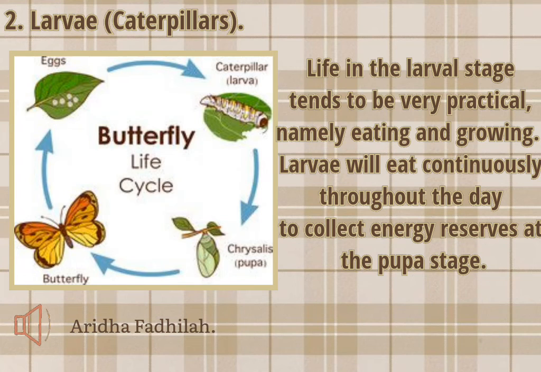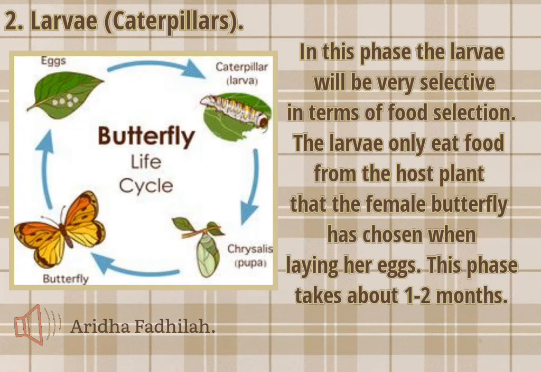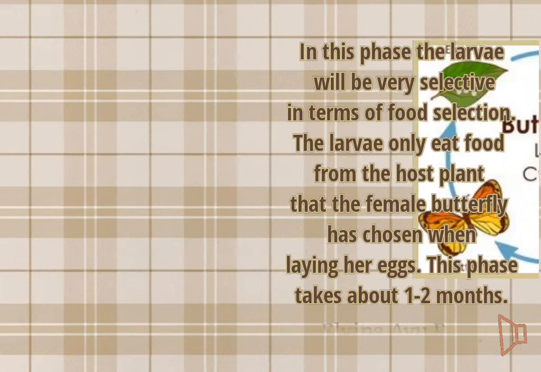Life in the larva stage tends to be very monotonous, namely eating and growing. Larvae will eat continuously throughout the day to collect energy reserves for the pupa stage. At this stage, the larva will be very selective in terms of food selection. The larva only eats food from the host plant that the female butterfly has chosen when laying her egg. This phase takes about 1 to 2 months.